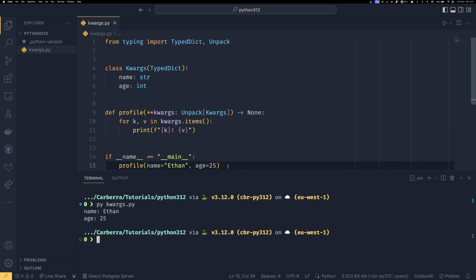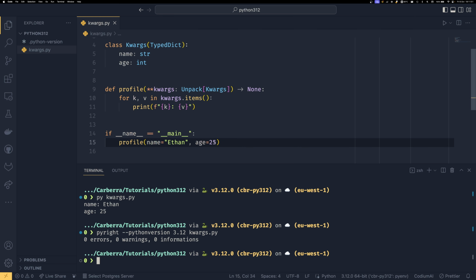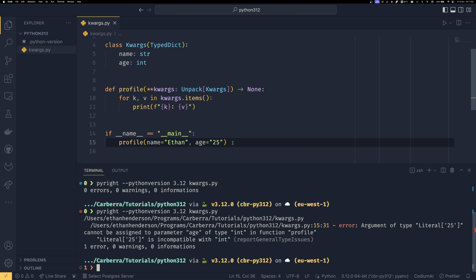So if we run Pyright on this, and at the moment I do have to specify that the Python version is 3.12. I don't really know why that is. Maybe it's just the way that pyenv set everything up. But as you can see, we get no errors. If I were to set this to a string, we suddenly get an error saying that literal 25 cannot be assigned to parameter age of type int. So it's actually able to see that this is a type int. It's able to do all the unpacking and everything.